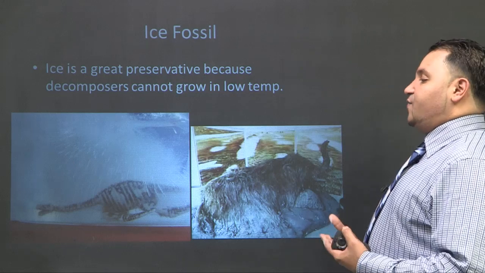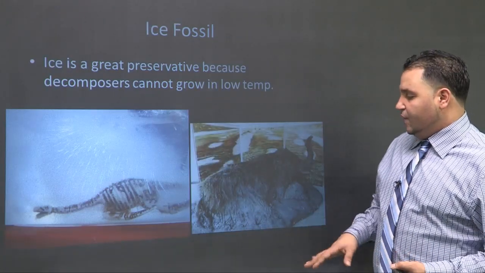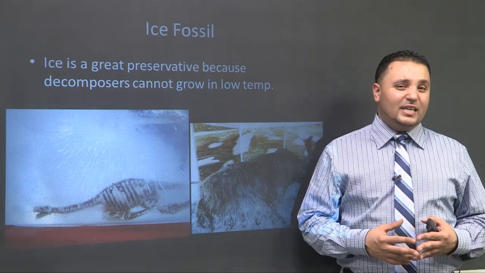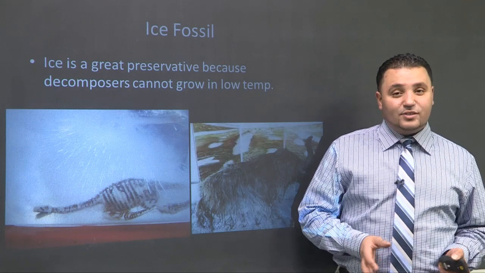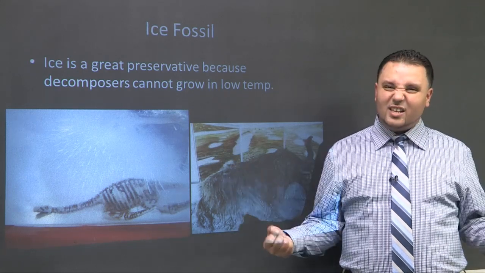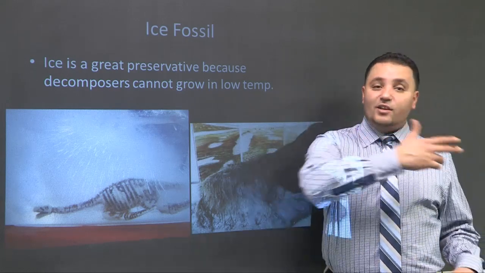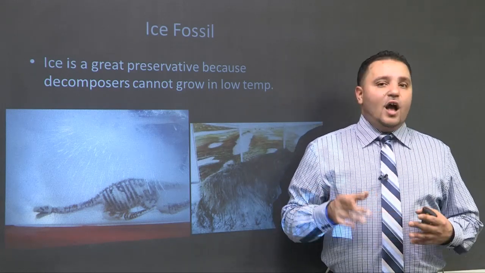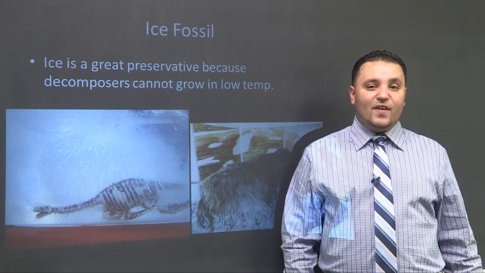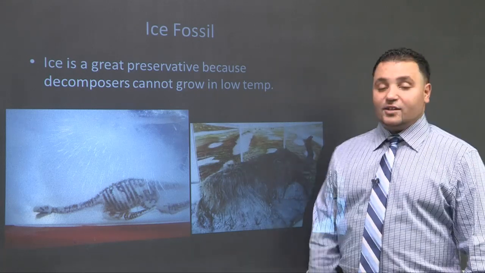In addition, ice fossils. Now, I'm not sure how real this one is, but this is supposed to be the rendition of the woolly mammoth that they found in Siberia. This was around, I want to say, 1999, 2000. Okay, they actually found the Inuits, the Eskimos, had all these tusks. Scientists say, hey, where did you get those tusks? He says, hey, come over here, I'll show you. When he showed him, he was like, I knew they were elephant tusks because they were so big. I knew that these guys found a mammoth, or they found some mammoth graveyard. And there was a huge one, and one of them was actually intact.